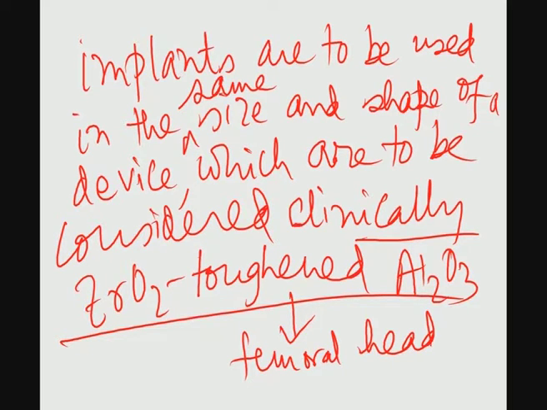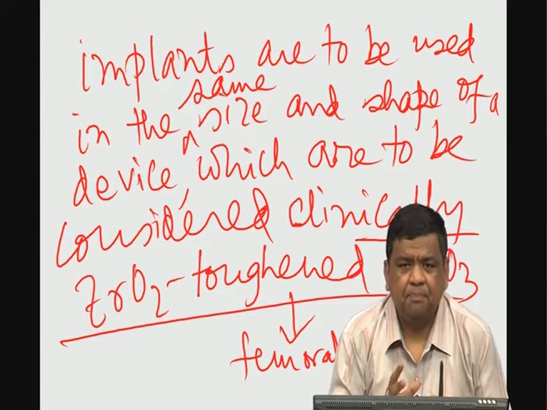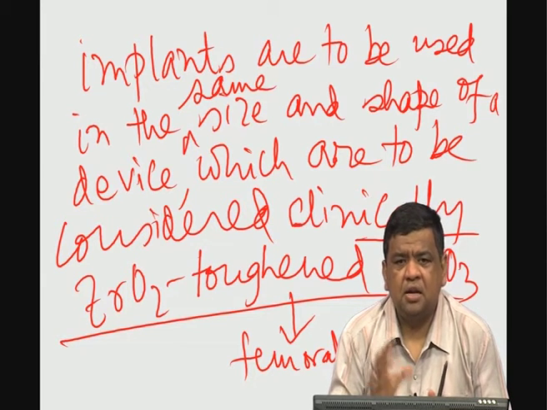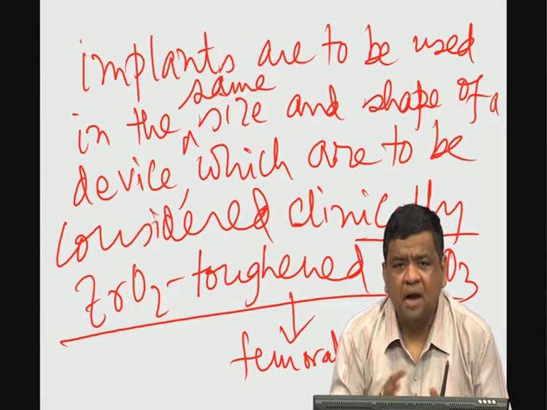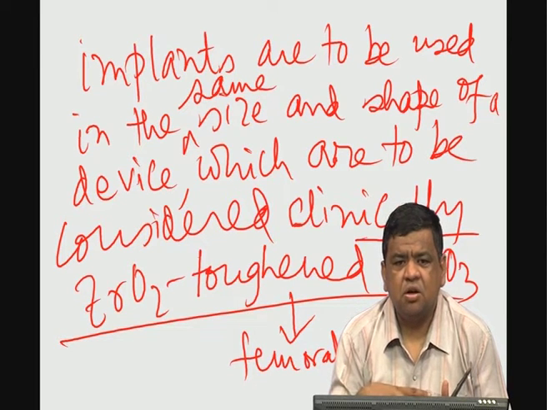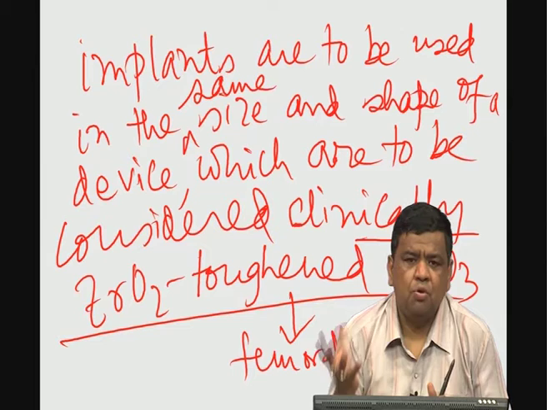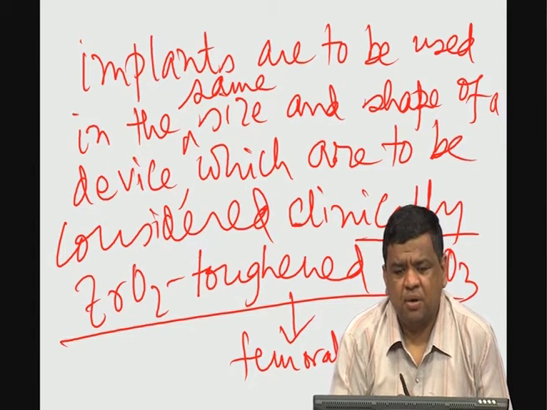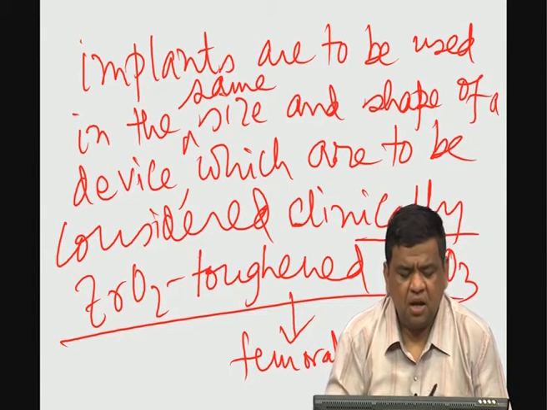Or in other words, although your in vivo or preclinical study is conducted on simple geometrical shaped biomaterial implants, clinical trials must be conducted on the same in vivo tested material, but in the final shape and size of the device which would be ultimately implanted in the human patients. So, that point needs to be very clear.